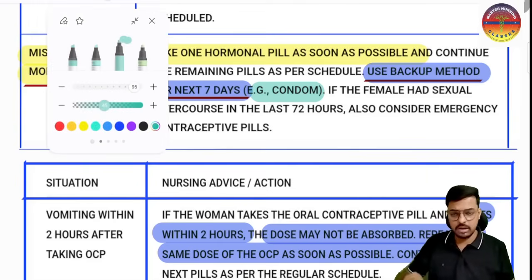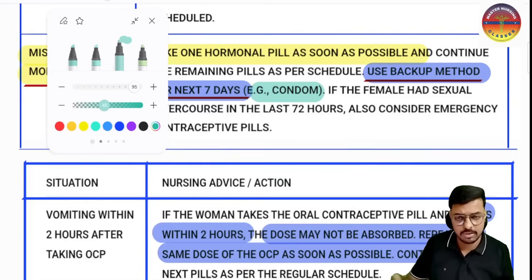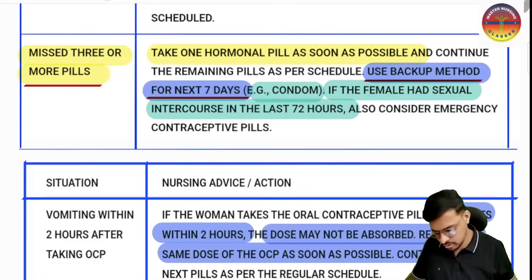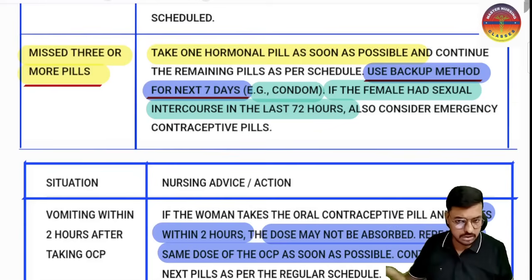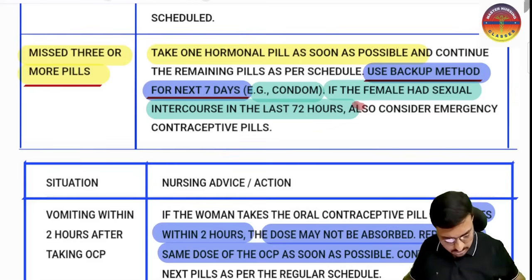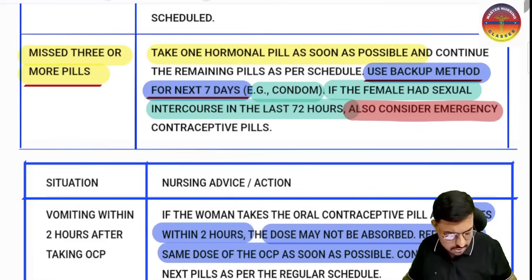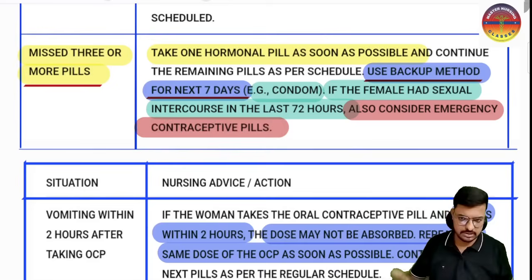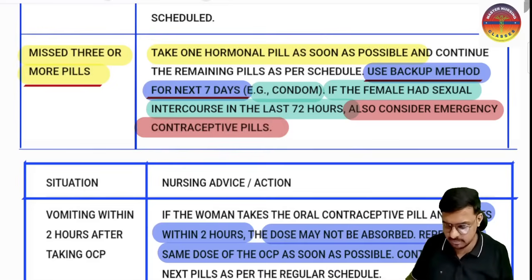And if the female has had intercourse in the last 72 hours, and now she remembers that she has not taken the medication, meaning she had intercourse in the last 72 hours without taking the medication, then we also have to consider the emergency contraceptive pills here. We have to give the e-pills, otherwise the pregnancy possibility is there.